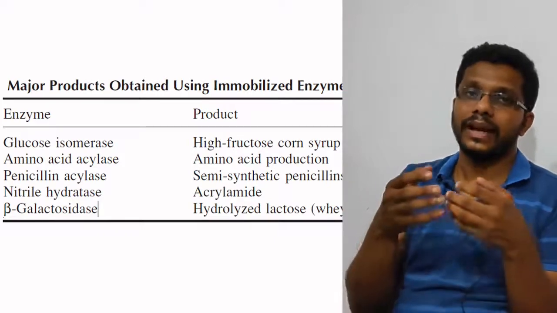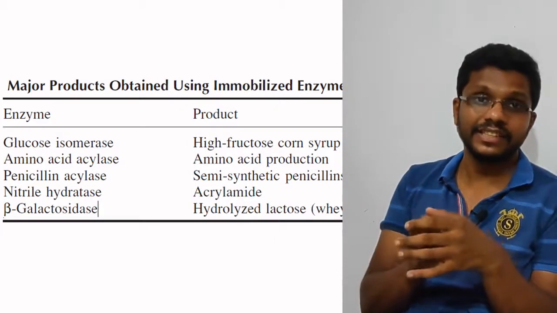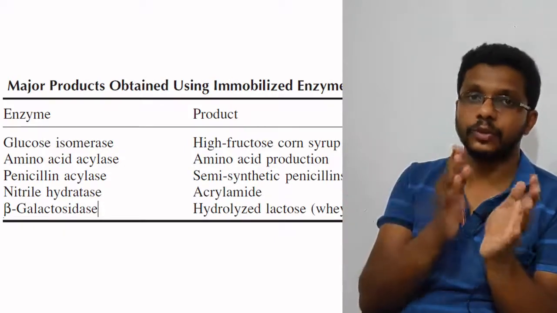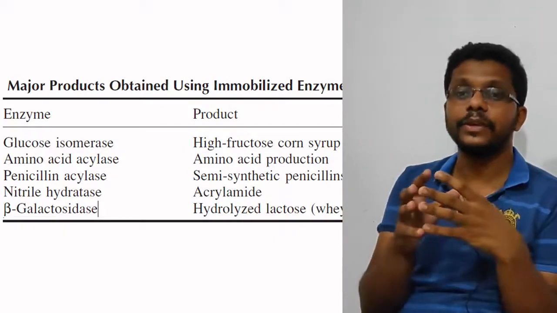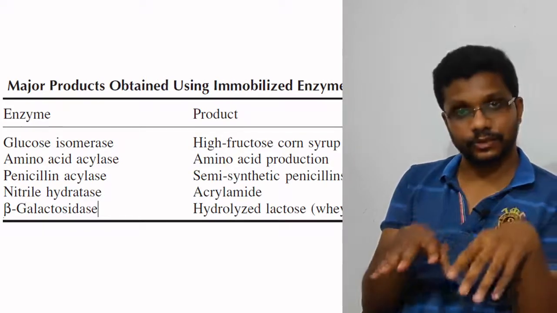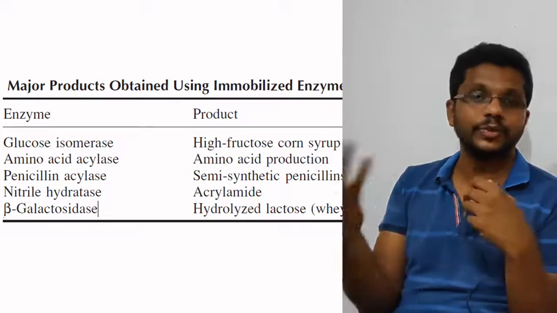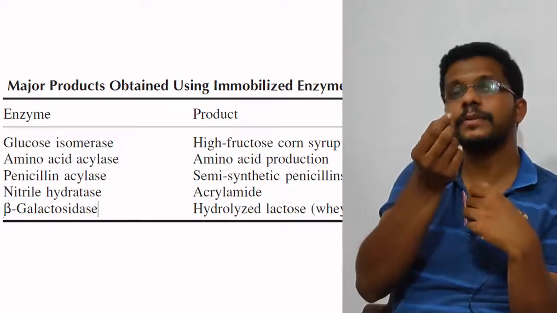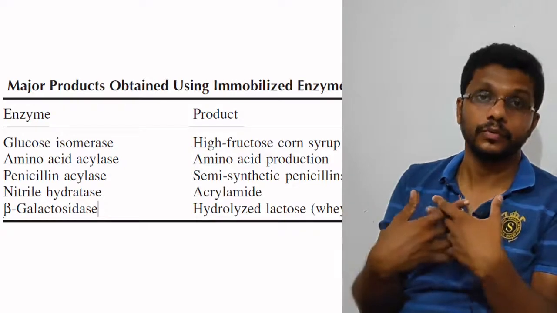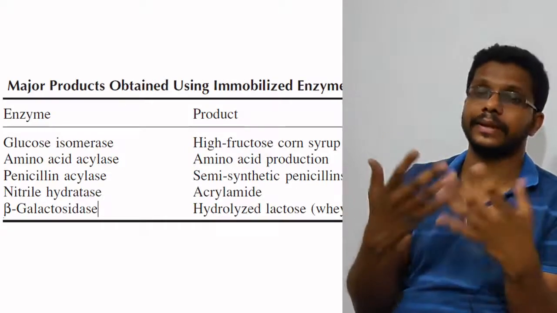Because corn has starch, at the first stage, we use the enzyme amylase to convert starch into glucose. In the next step, we use glucose isomerase. This enzyme converts glucose into fructose. Fructose is far sweeter than glucose, so a little bit of fructose will be enough for huge quantities of food products to get the sweet taste.